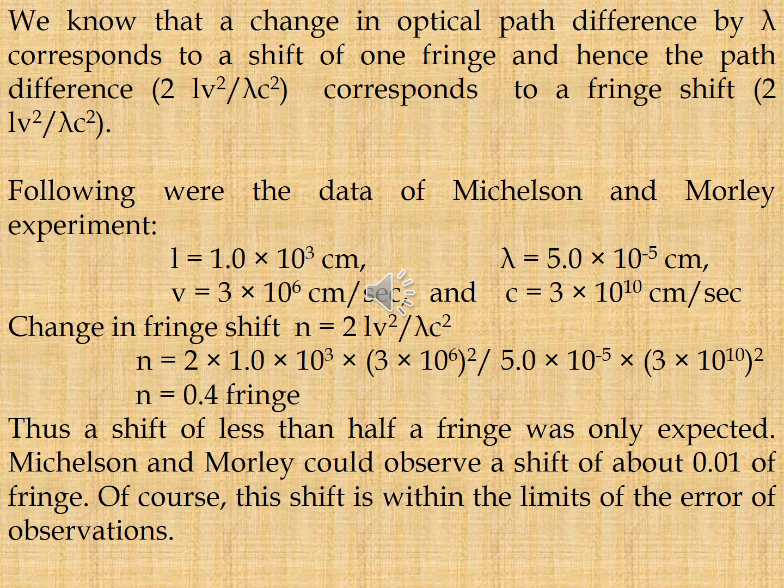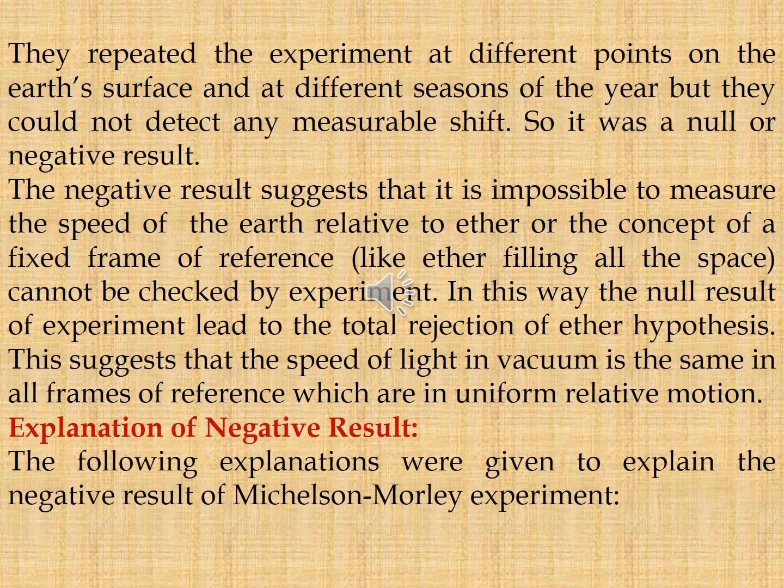Michelson-Morley could observe a shift of about 0.01 of a fringe. Of course, this shift is within the limits of the error of the observations. They repeated the experiment at different points on the Earth's surface and at different seasons of the year, but they could not detect any measurable shift. So, it was a null or a negative result.